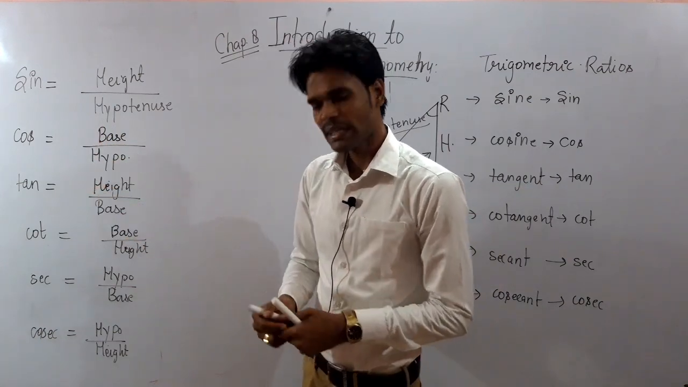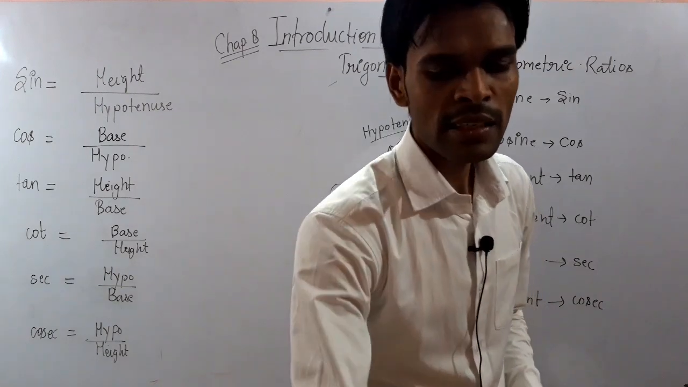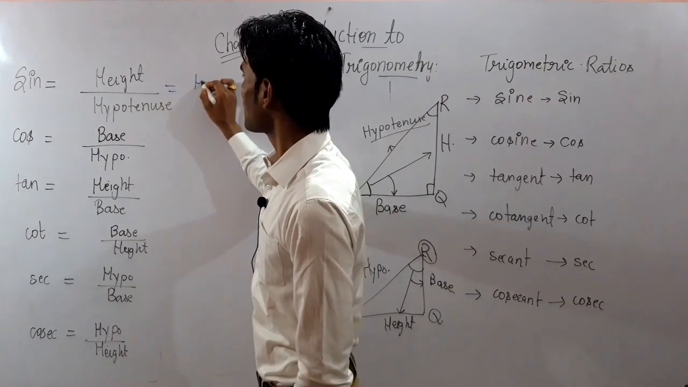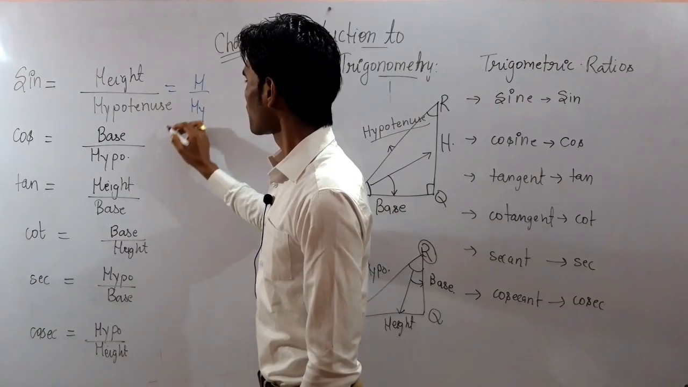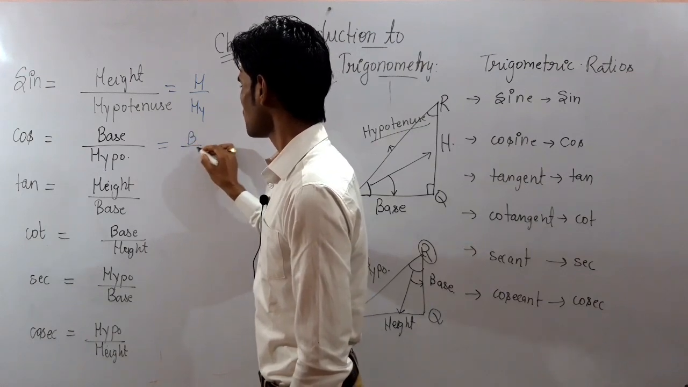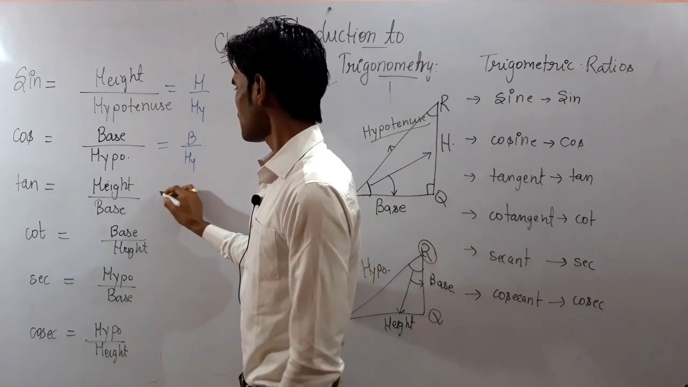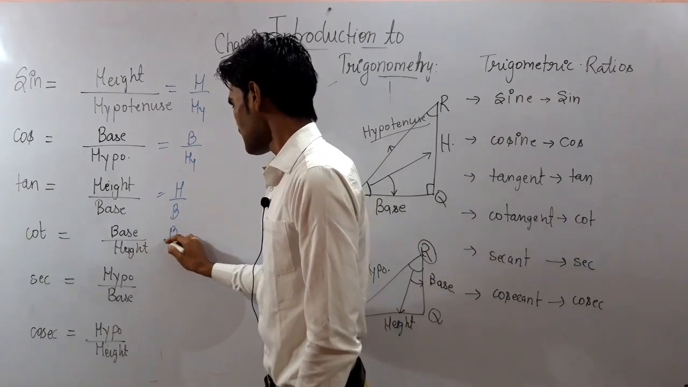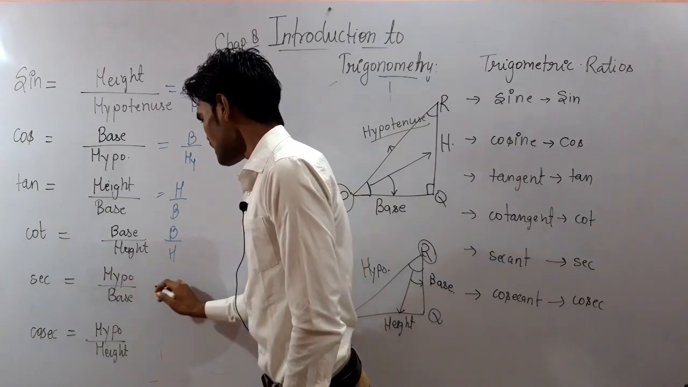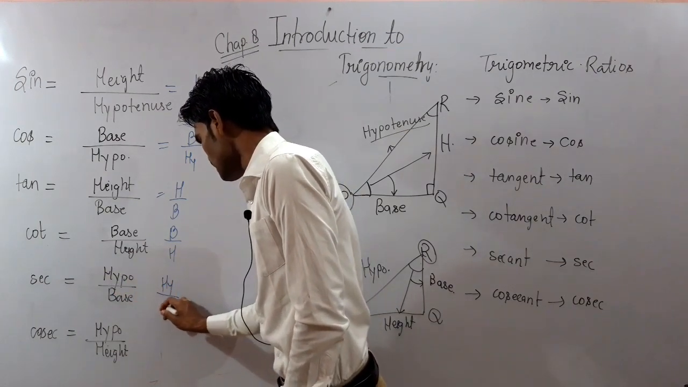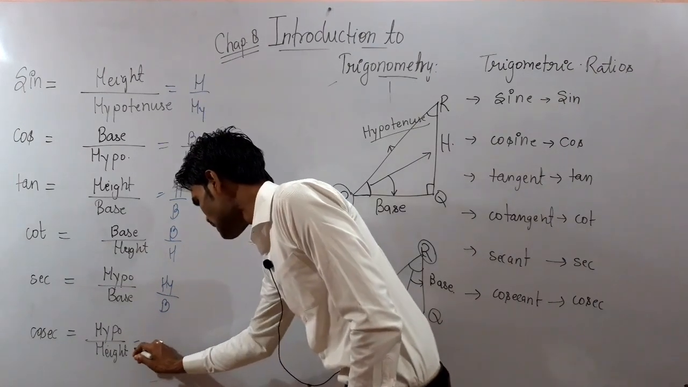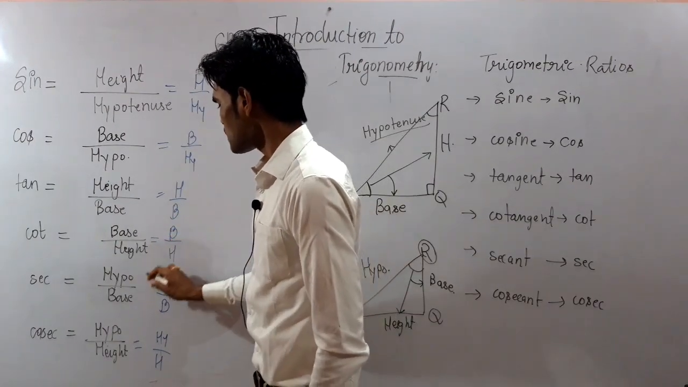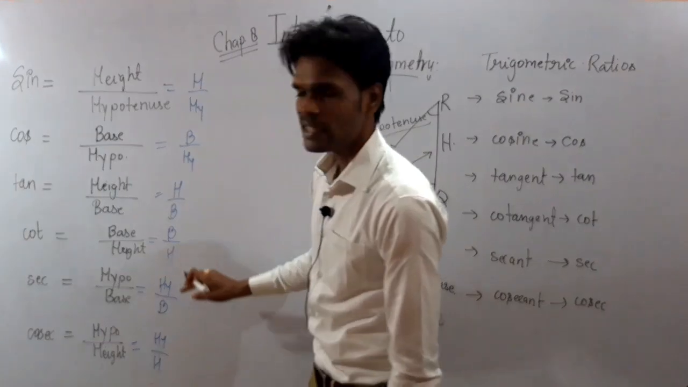Once more I am telling you, my target is to make you learn this properly. So I will tell you one more time. See here, sine stands for height upon hypotenuse, cos stands for base upon hypotenuse, tan stands for height upon base, and cot stands for base upon height. Then sec stands for hypotenuse upon base, and the last one, cosec, stands for hypotenuse upon height. Is that clear? So these are the 6 trigonometric ratios on which this chapter is based.